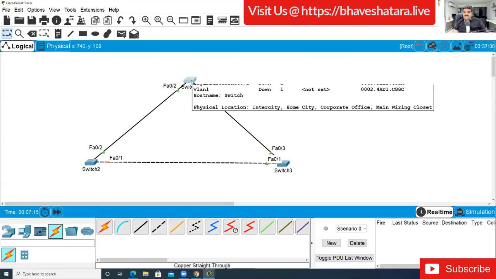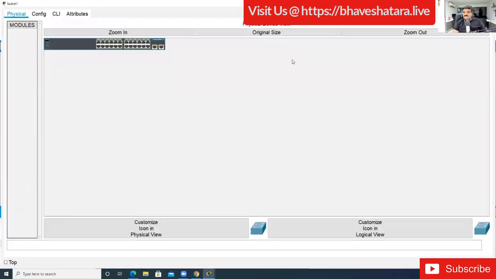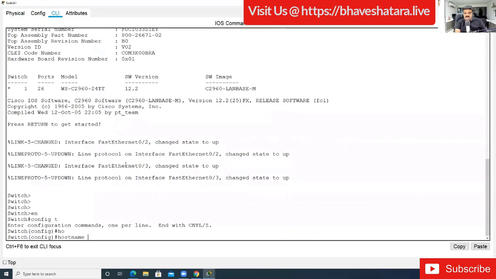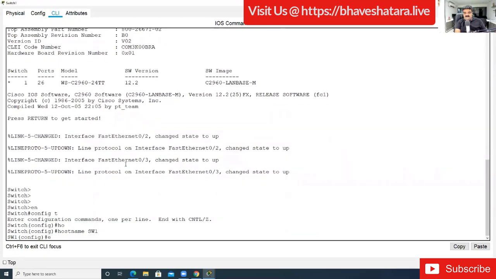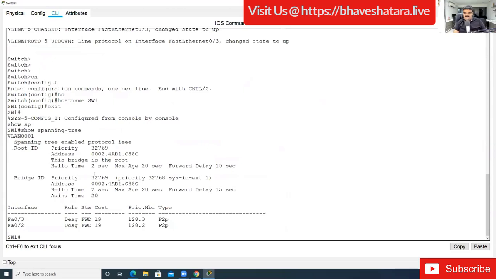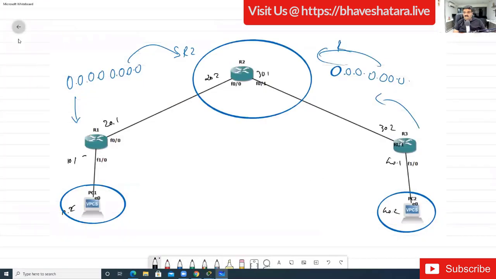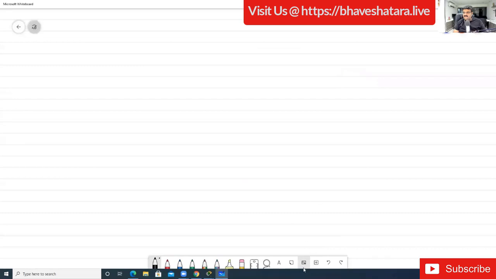I'm going to switch 1, go to the CLI, and give the host name SW1, then show spanning tree. Here we have this switch, and keep in mind that this is the root. I'm going to copy this MAC address and open a whiteboard. So this is the MAC address of switch 1.